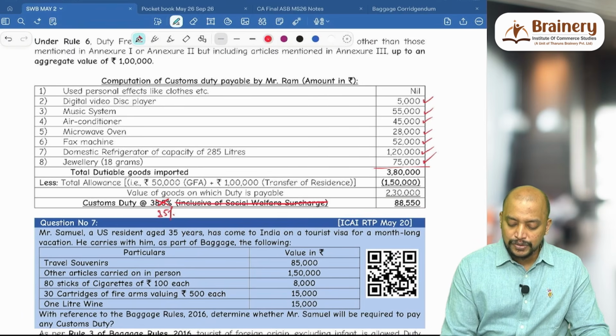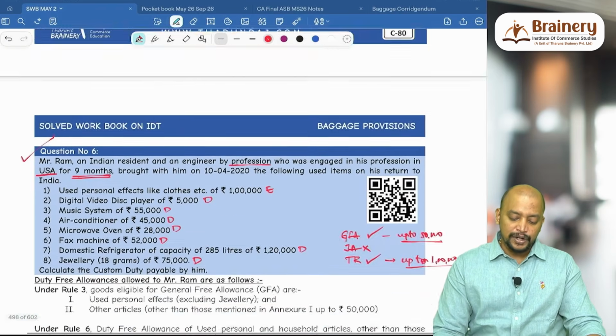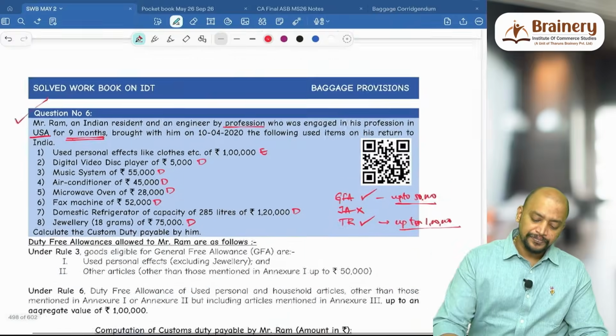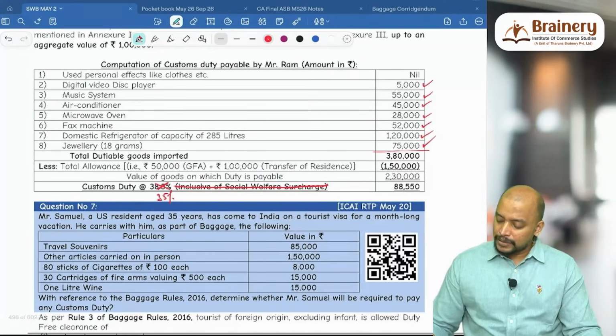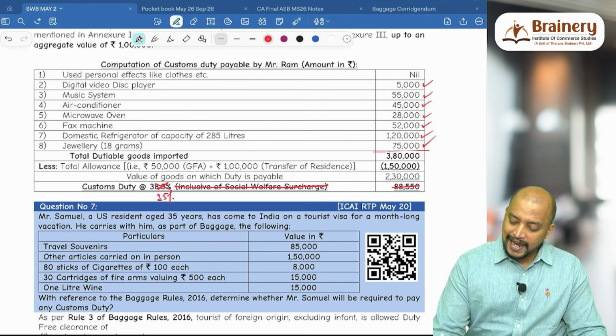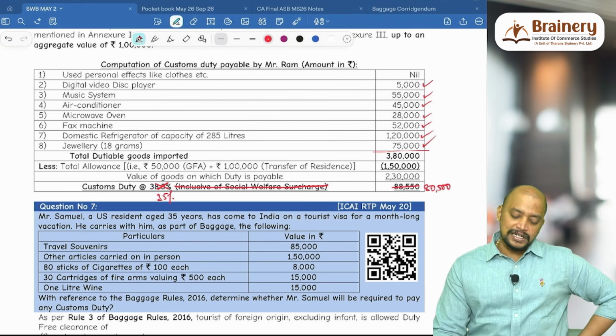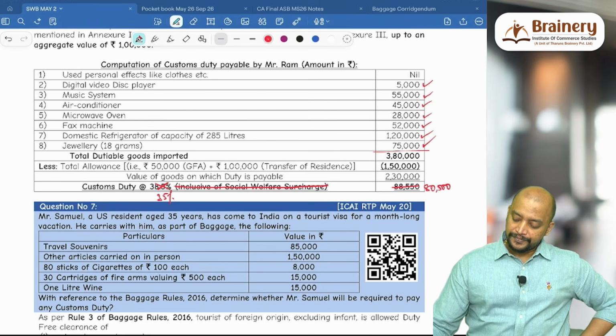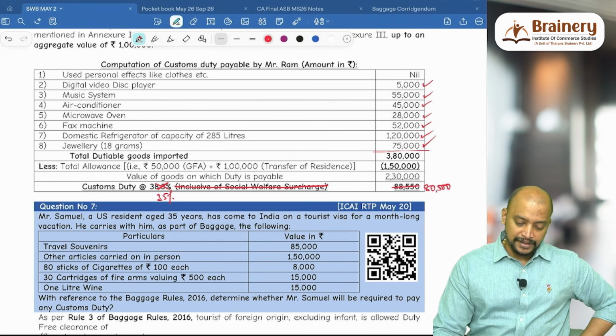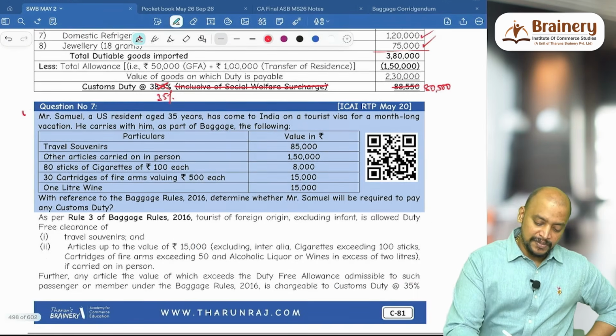This is inclusive of social welfare surcharge, which is not there because that is exempted. So we need to take 2,30,000 into 35%, that is 80,500 will be taken. Next, question number 7.